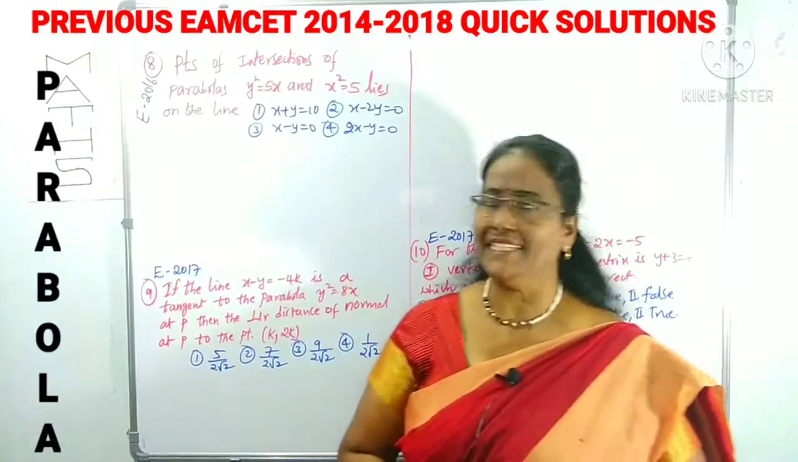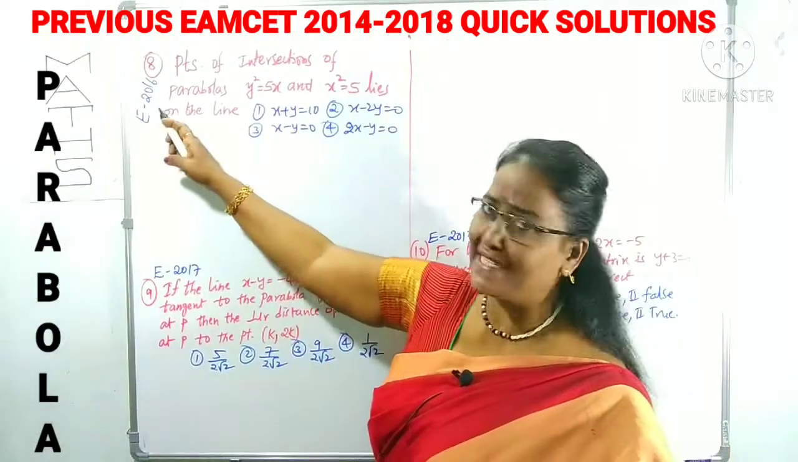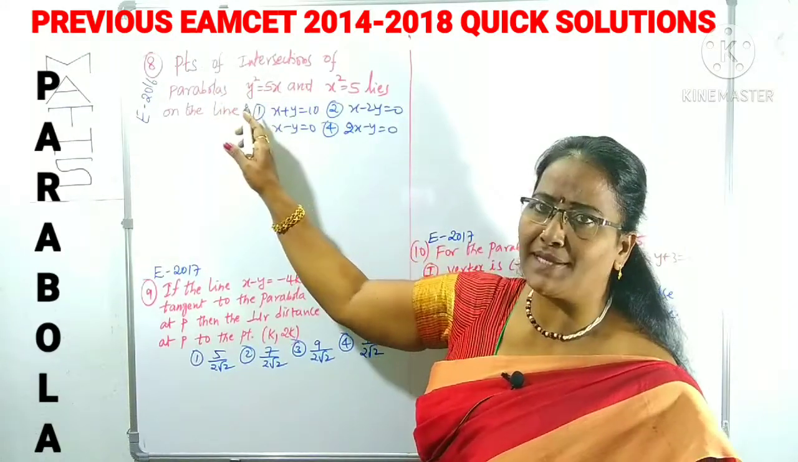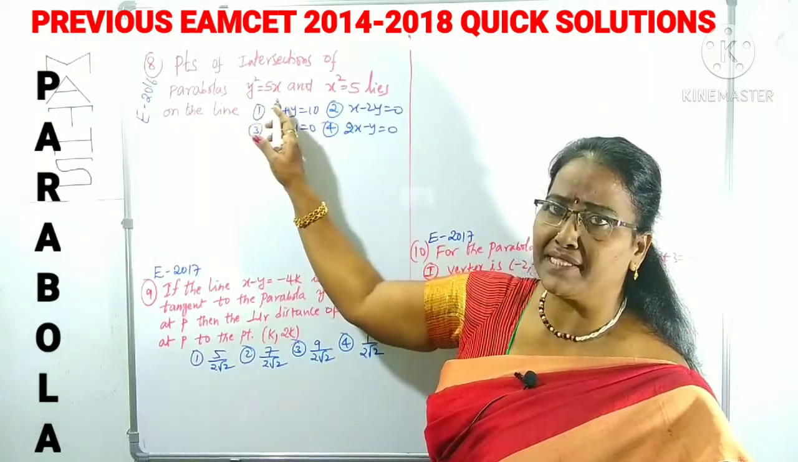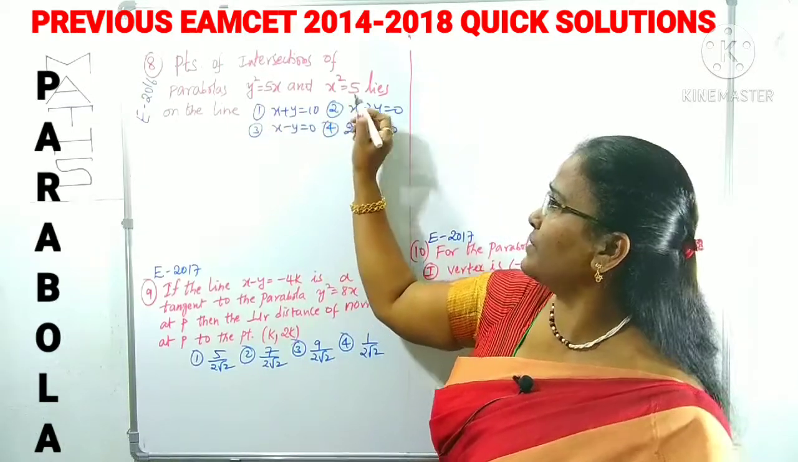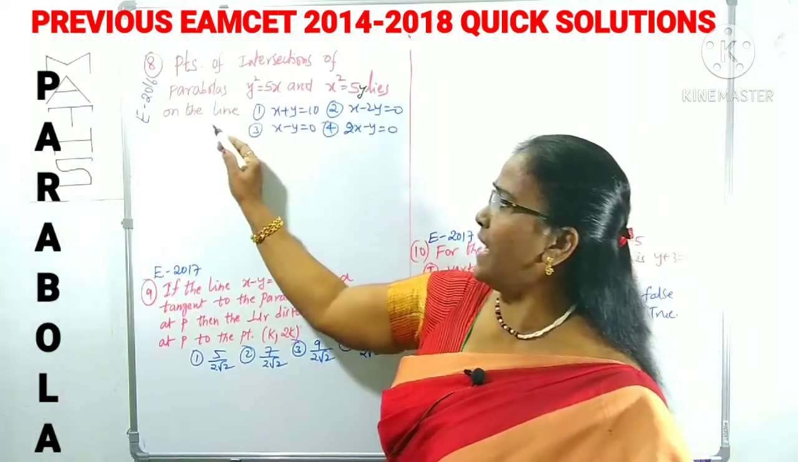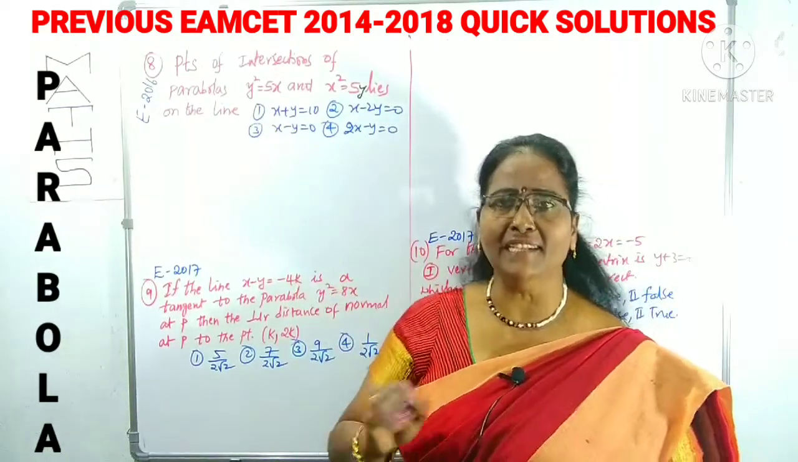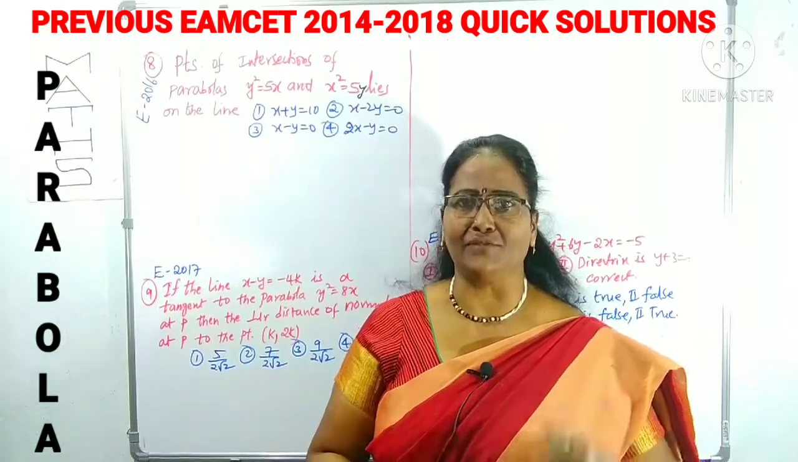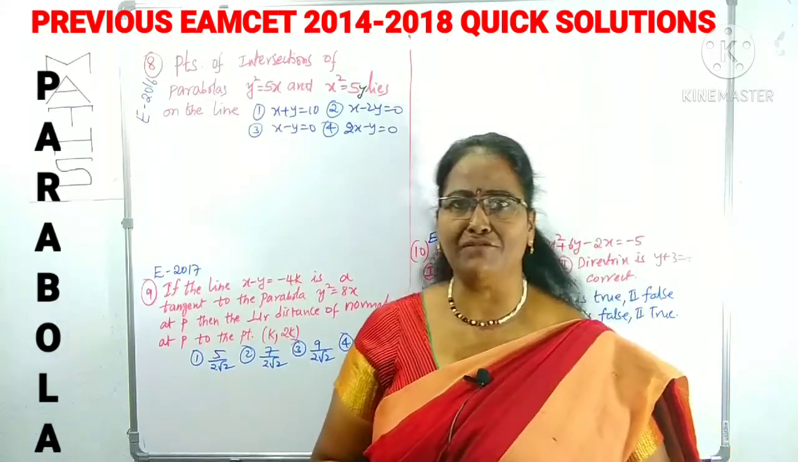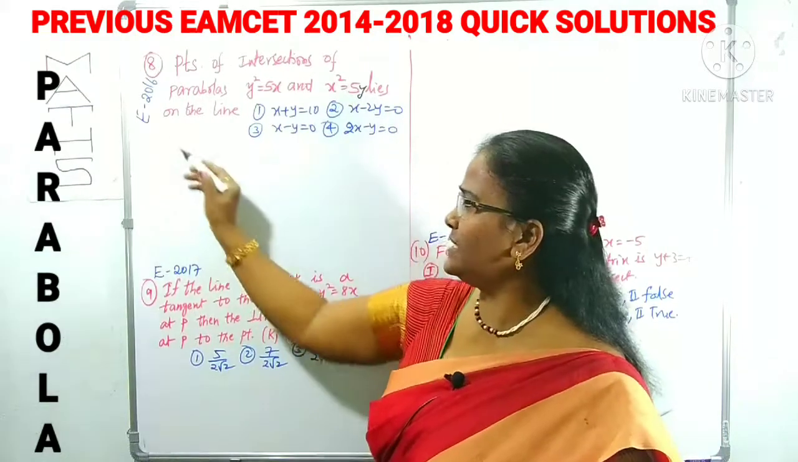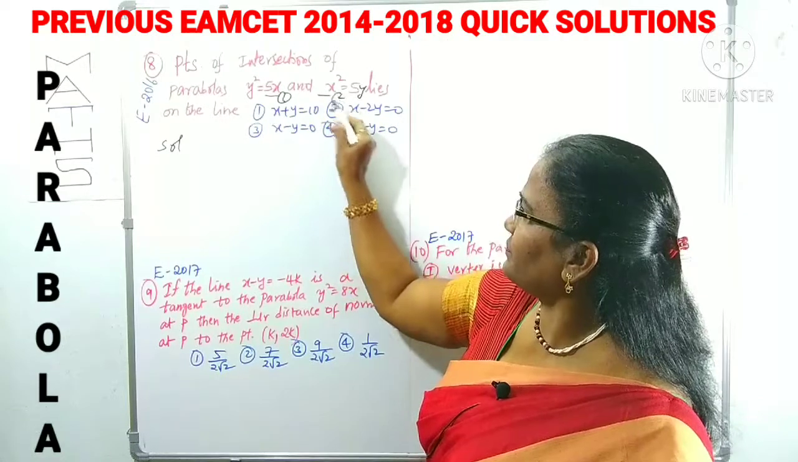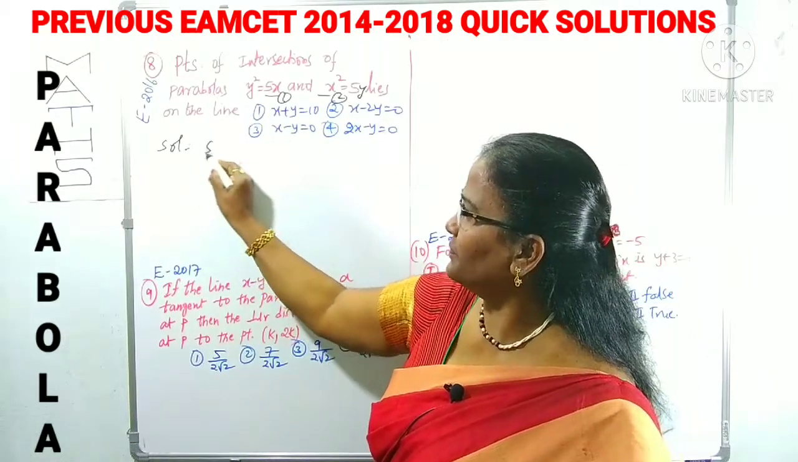Now question number 8, which is given in EAMCET 2016. Points of intersection of parabolas. Two parabolas are given: y square is equal to 5x is one of them and another is x square is equal to 5y. The points of intersection lie on which line? These four options represent lines. What you have to find out is the points of intersection of the parabolas. For that we simply have to solve these two. We can take this as 1, this as 2. Solve 1, 2.